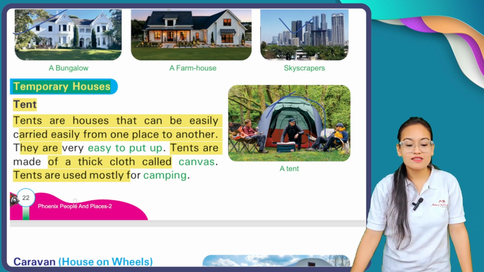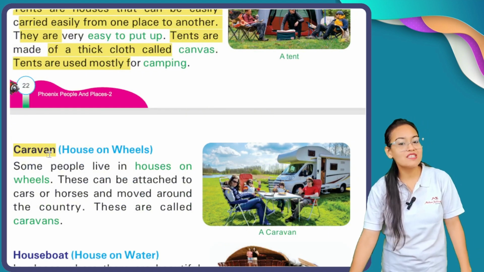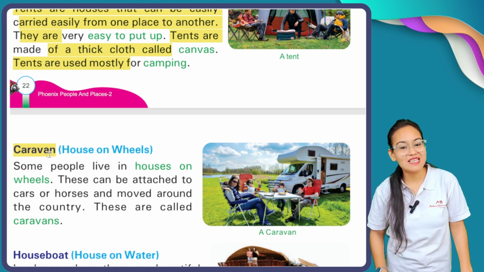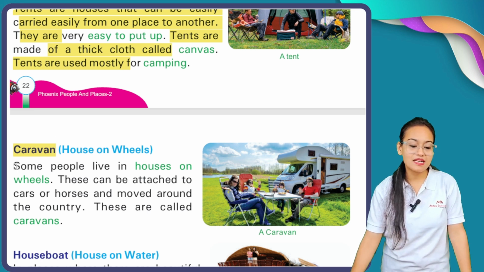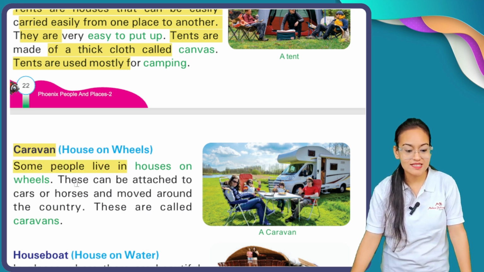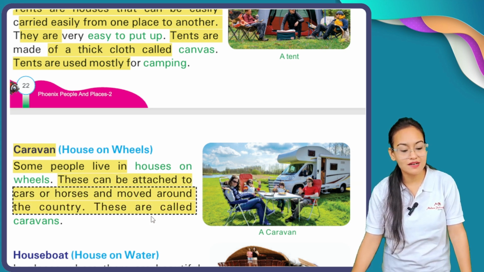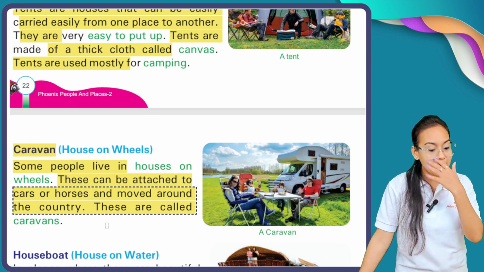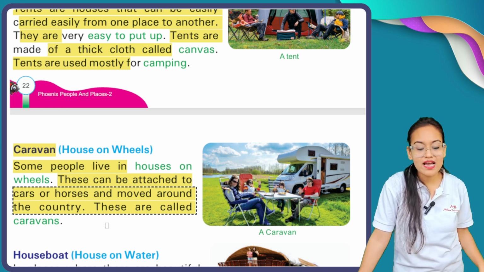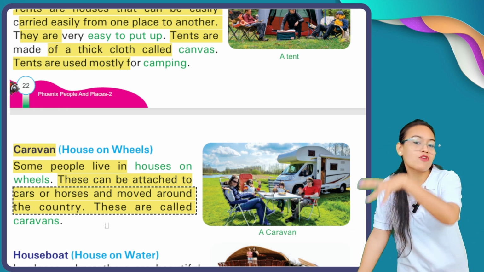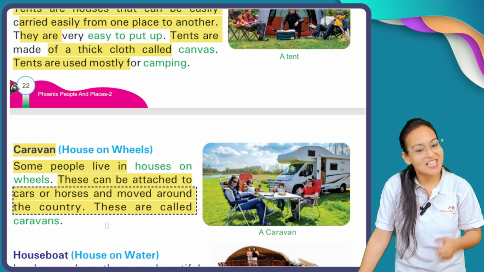Okay, now the second type of temporary house is the caravan. Caravan means what? Caravan means the houses which are built on wheels, means in a bus. Okay, in a truck. Some people live in houses on wheels. These can be attached to cars or horses and moved around the country. They are called caravans. Okay, and they are attached to a car, maybe horses. Okay, and they move from one country to another country. Okay, so that's why they are called caravans.